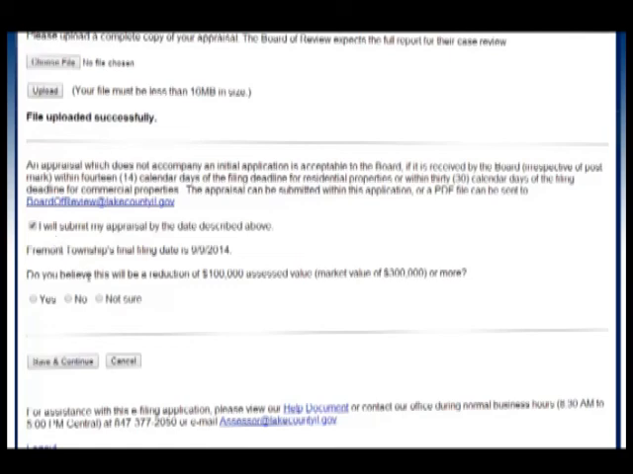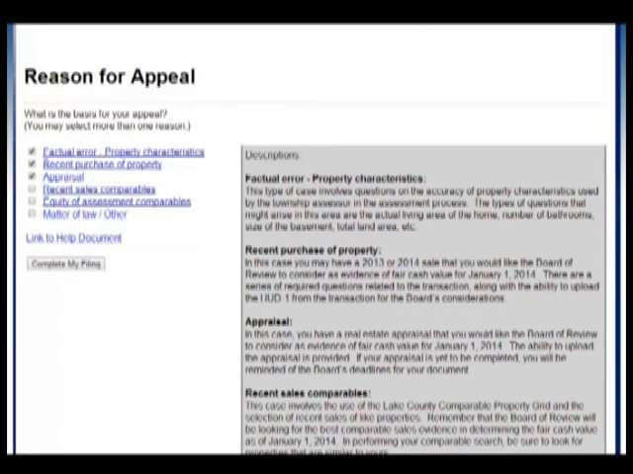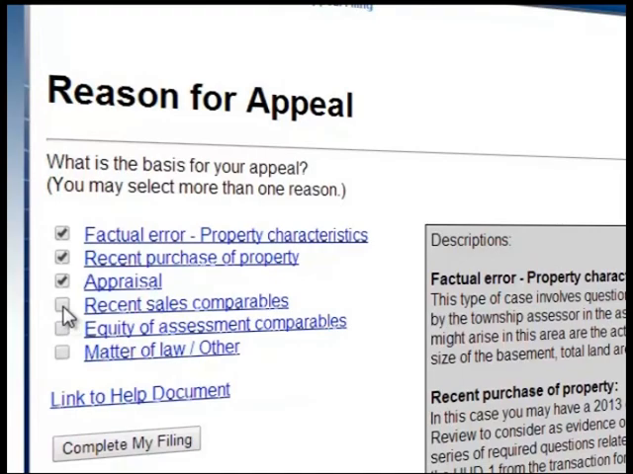If you're not sure based upon the appraisal, just choose not sure. Make sure to save and continue. The next basis of appeals are filing based on recent sale comparables or equity of assessment comparables.